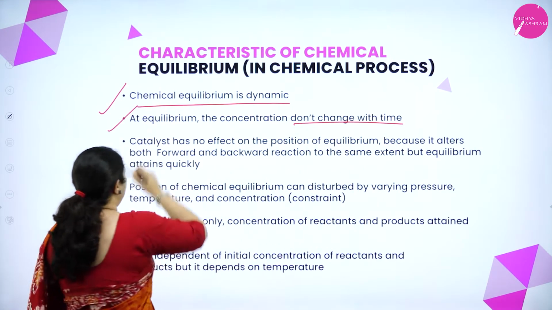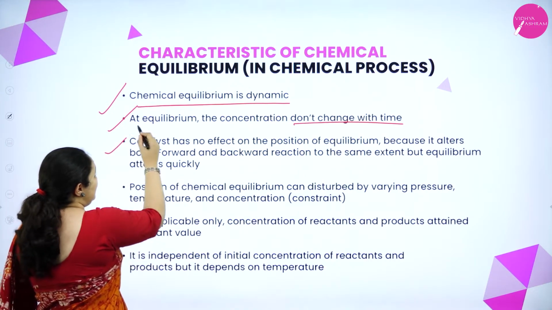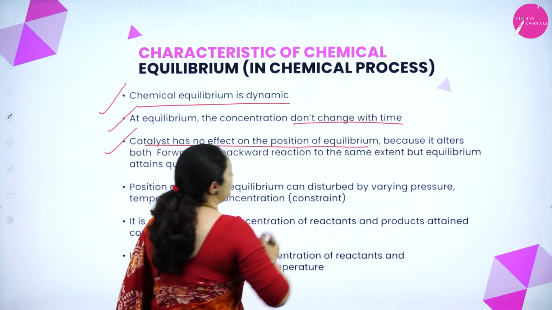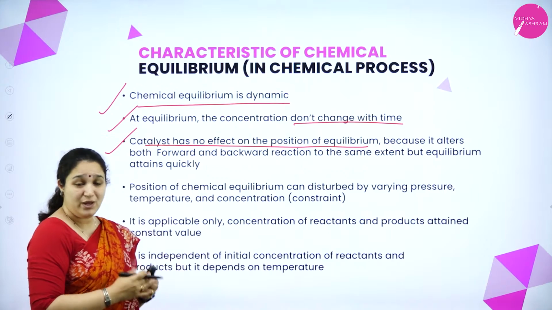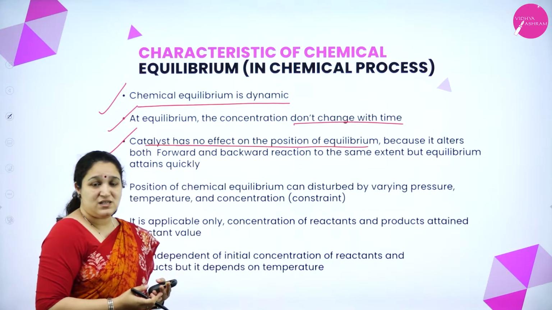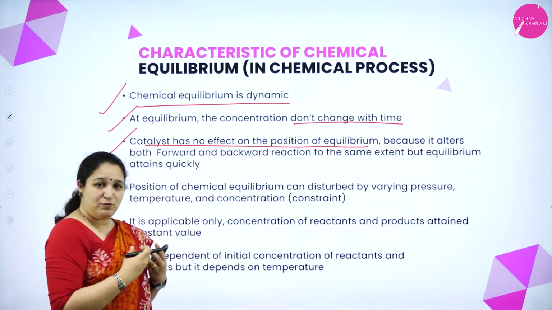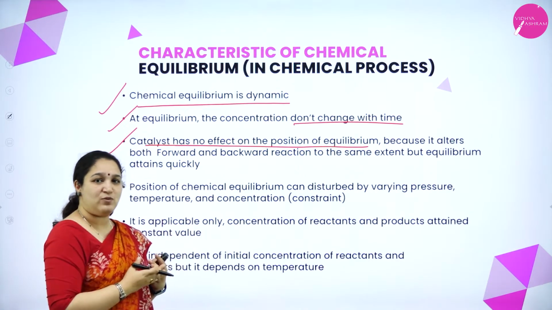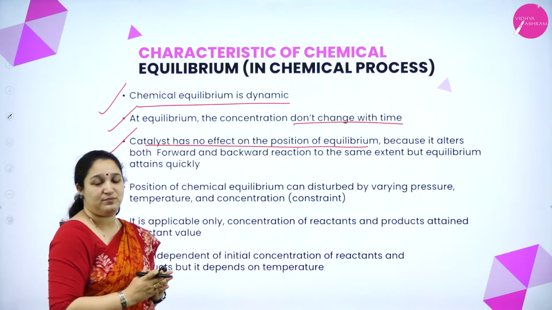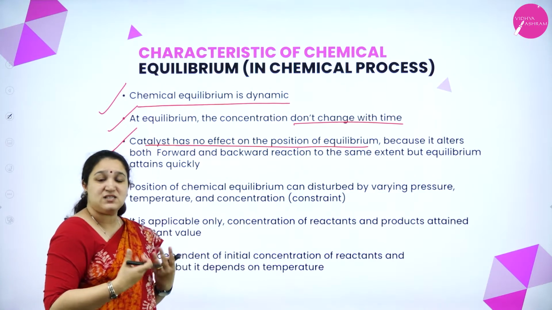I've already told that. Next, the catalyst has no effect on the position of equilibrium, because when you add a catalyst, it will increase the speed of the forward reaction as well as the backward reaction to the same extent. So, the equilibrium state is attained faster.